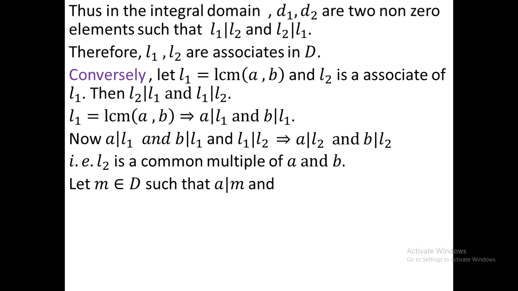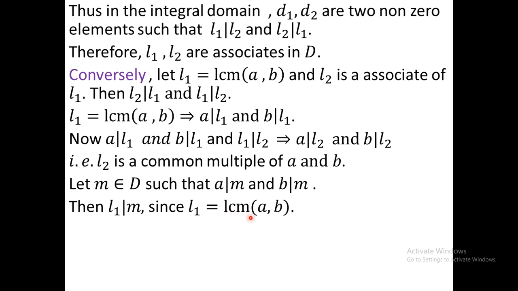Let M belong to D such that A divides M and B divides M. That is, M is a common multiple of A and B. Since we want to show that L2 is the least common multiple, we have to prove that L2 divides M. Now L1 divides M. Since L1 is LCM of A and B, M is a common multiple and L1 is the least common multiple, therefore L1 divides M.